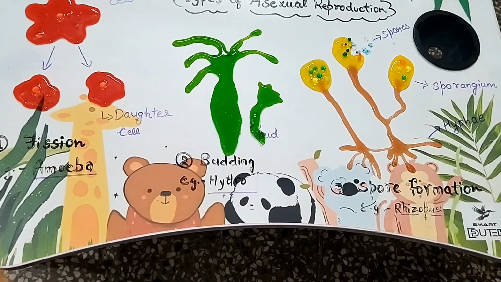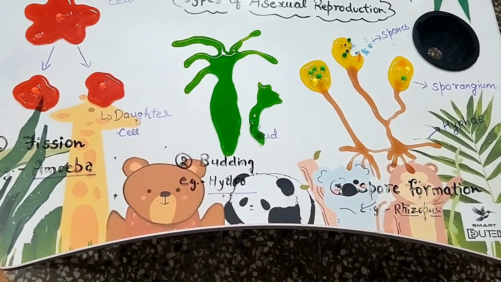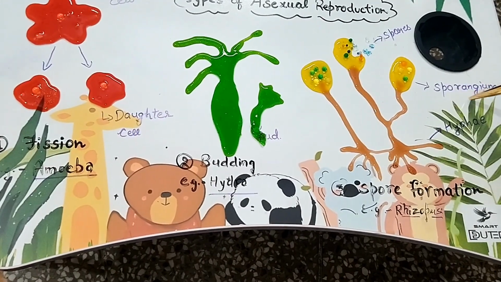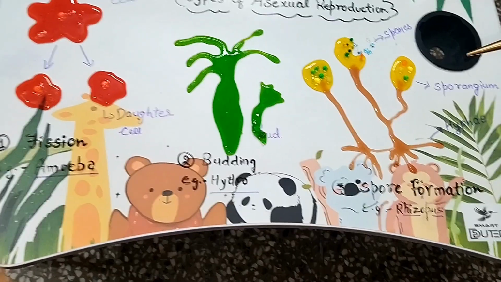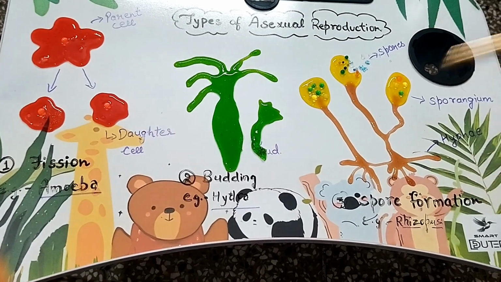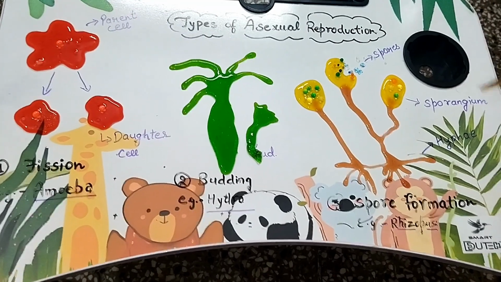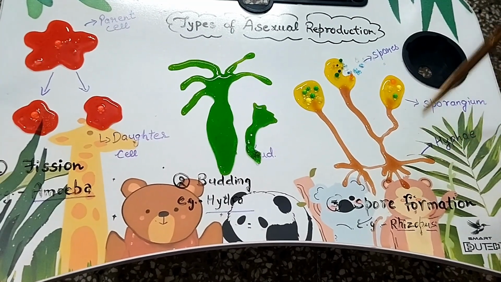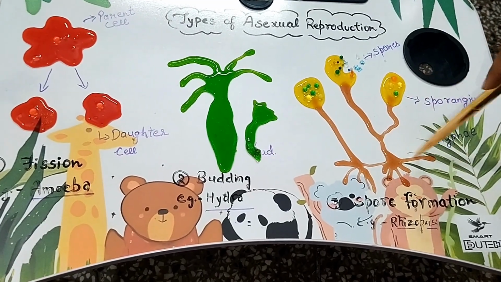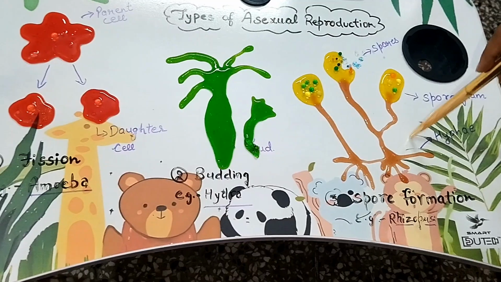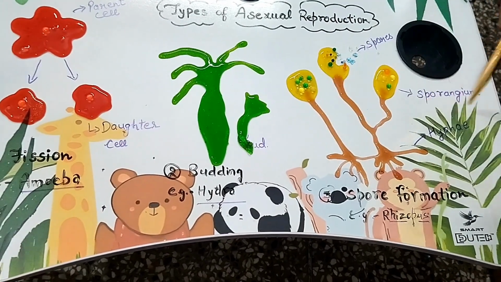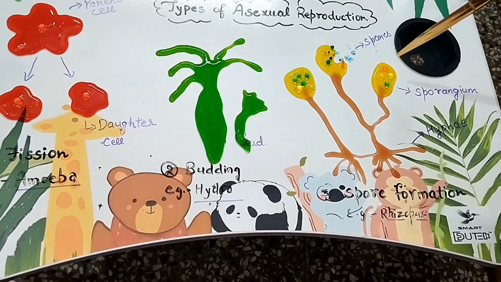The bread that gets greenish in color, the greenish part is where sporangium and hypha structures are seen. When we take this green part under a microscope, two structures will be visible, that is hypha and sporangium. Hypha are the branched structures. This brown structure is hypha, and this yellow circular part is sporangium, where the spore formation takes place.